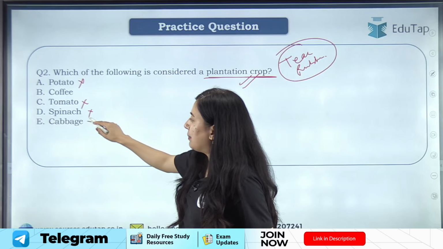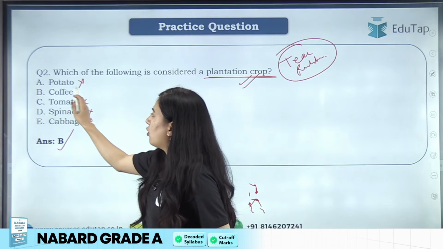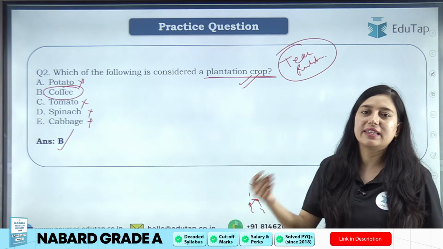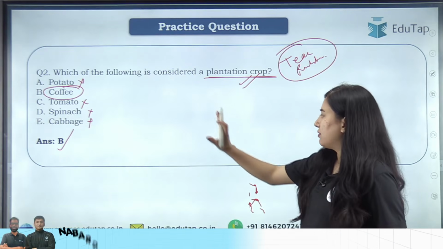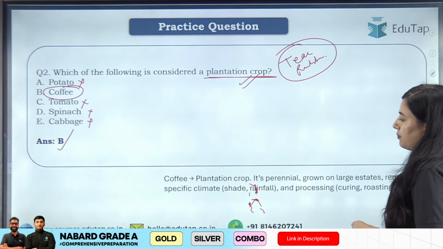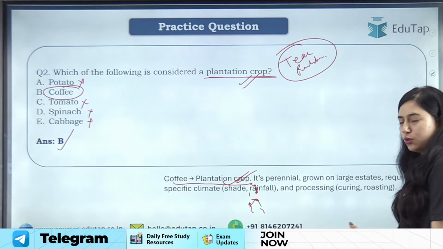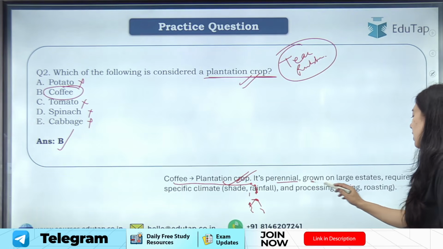Spinach is a vegetable, cabbage is a vegetable, so the right answer here will be option B, coffee. ठीक है, कॉफी आप डायरेक्ट कंज्यूम नहीं करते हो, coffee should be processed first and then you consume it, right. So the right answer will be option B here. Clear? चलो, so coffee is the plantation crop here. ठीक है, I have told you and it's a perennial grown on a large scale.